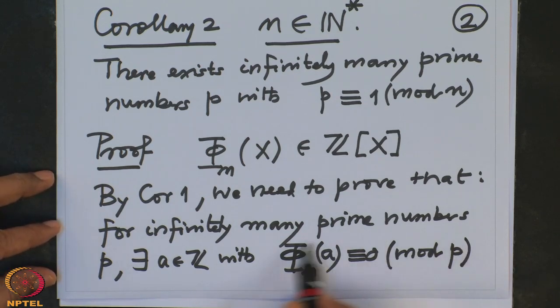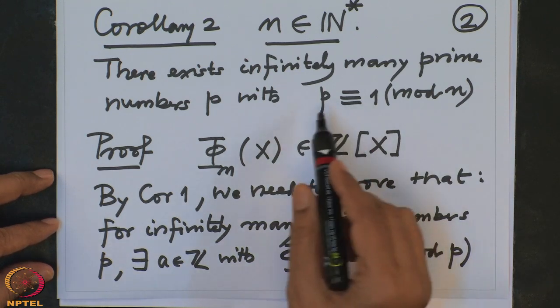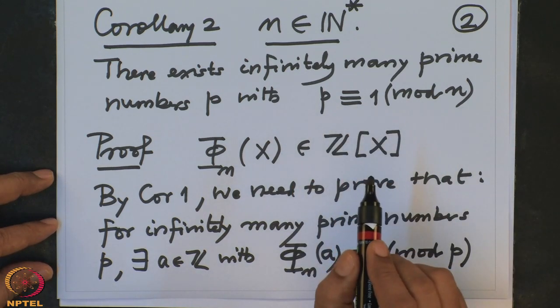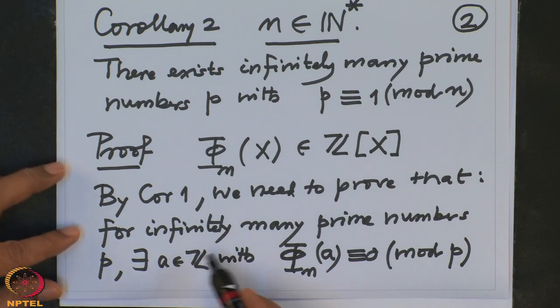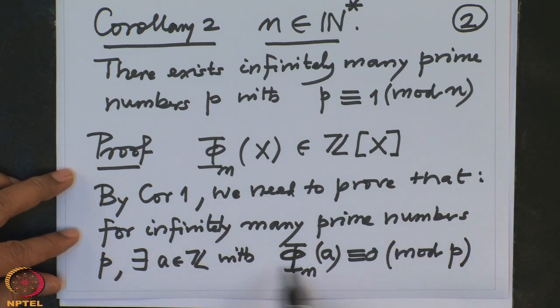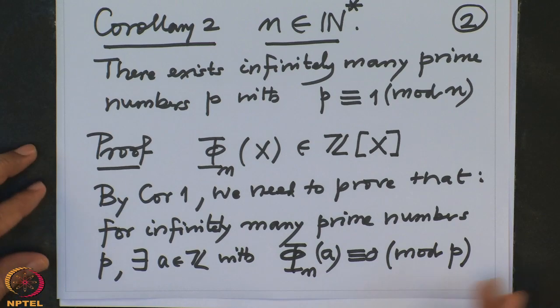Because this condition, phi n has a 0 mod p, is equivalent to p being congruent to 1 mod n. So I want to find infinitely many primes so that this polynomial has a 0 mod p.